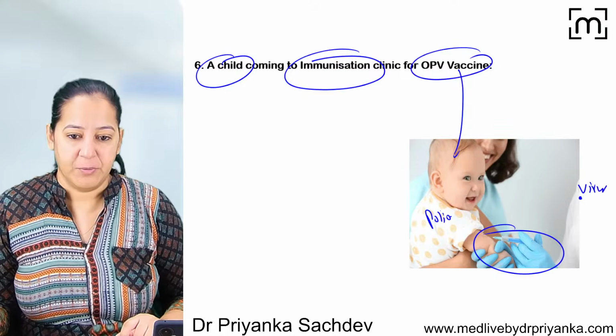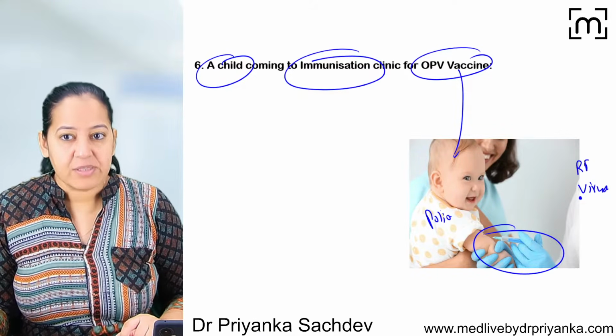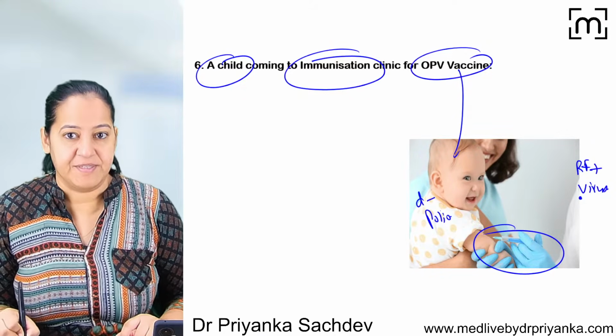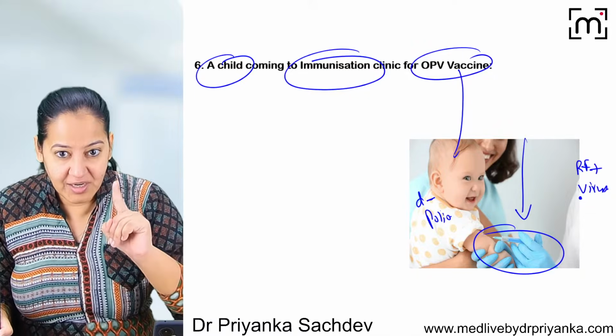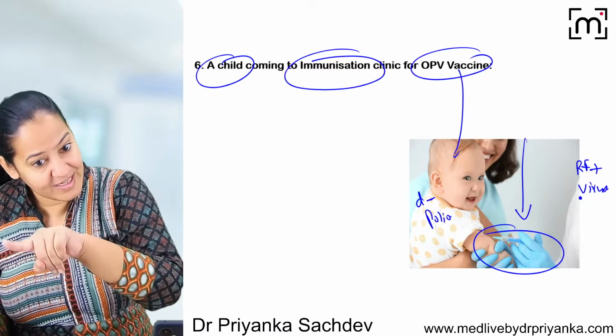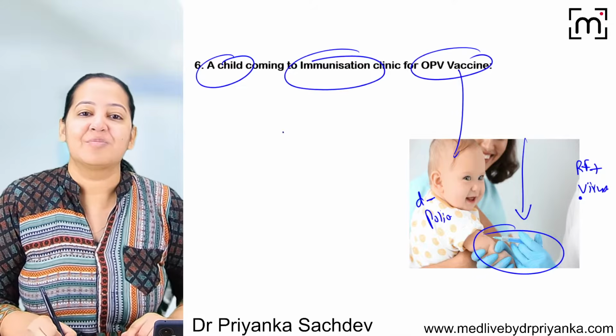This is the virus causing polio. It is present in the environment. So I mean to say the risk factor is present, but the disease is absent. We are taking the action when the risk factor is present but the disease is absent. So it is primary.